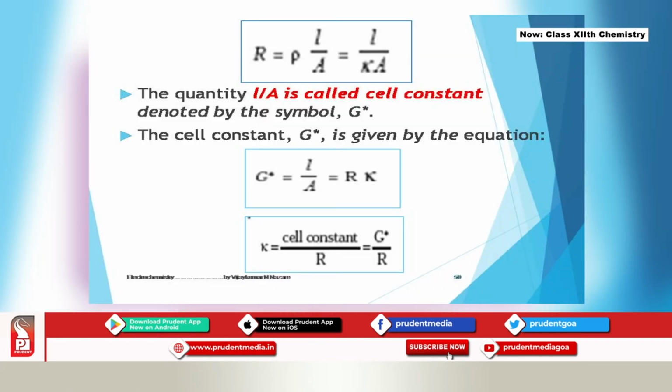So resistance will be given by R, which is equal to rho, resistivity, L by A, which is also equal to L upon K. The quantity L by A is called the cell constant, denoted by the symbol G star, and this value G star is fixed for a particular cell. It is given by a company saying that our cell constant value is so and so. It is given by this equation L by A. So K is equal to cell constant by R, which is equal to G star by R.